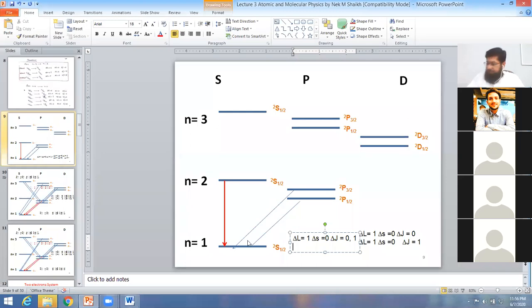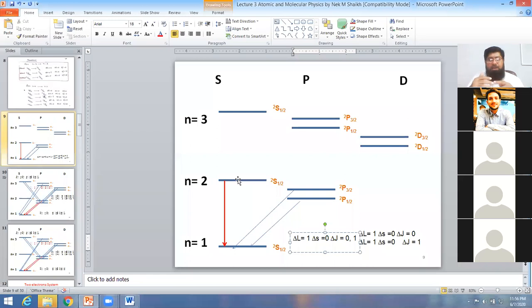Now the question is, if the electron is in n equal to 2 in the S orbital, how will it go down to n equal to 1? Because you know that the electron can never remain in the excited state. It has to go down. So how will it go down, from n equal to 2 in the S orbital to n equal to 1 in the S orbital? There are two probabilities, two chances for the electron to de-excite from the higher level to the lower level.